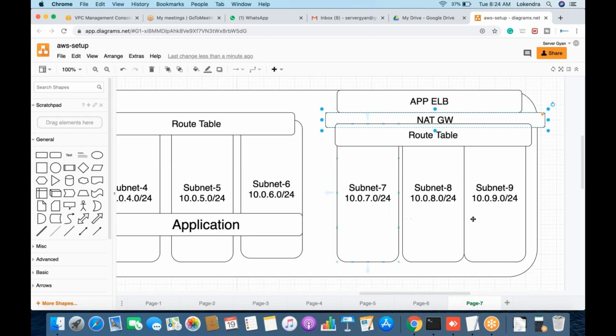Now, do these servers have public IP? For example, if I say that internet access is required here, do I need to have public IP address associated here? Yes, sir. Yes, you are right. In that case, we need to have public IP address associated here. Only in case you do not want to allow explicit access from internet, then there is no need to have public IP address on these servers. You can work with NAT gateway only.